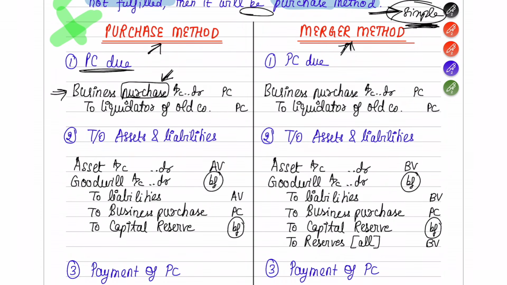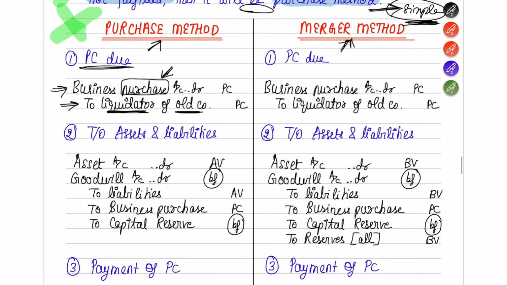From that account only you are going to pay the PC. So business purchase account debit. To whom are you paying? You are paying it to the liquidator of the old company. To the old company you won't pay, but to the liquidator of the old company you are going to pay. So write that: to liquidator of old company.